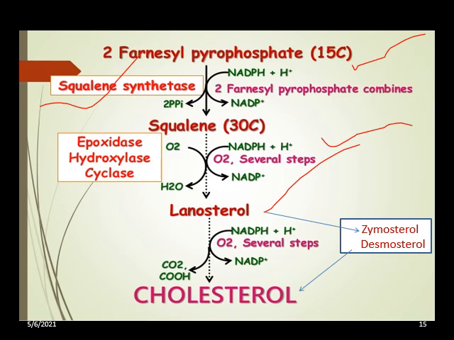So the changes are the shortening of the carbon chain from 30 to 27 by removing 3 carbon atoms, the removal of the extra methyl groups at C4, the migration of the double bond from C8 to C5, and the reduction of the double bond between C24 and C25 by NADPH. All these reactions lead to the synthesis of cholesterol from lanosterol.